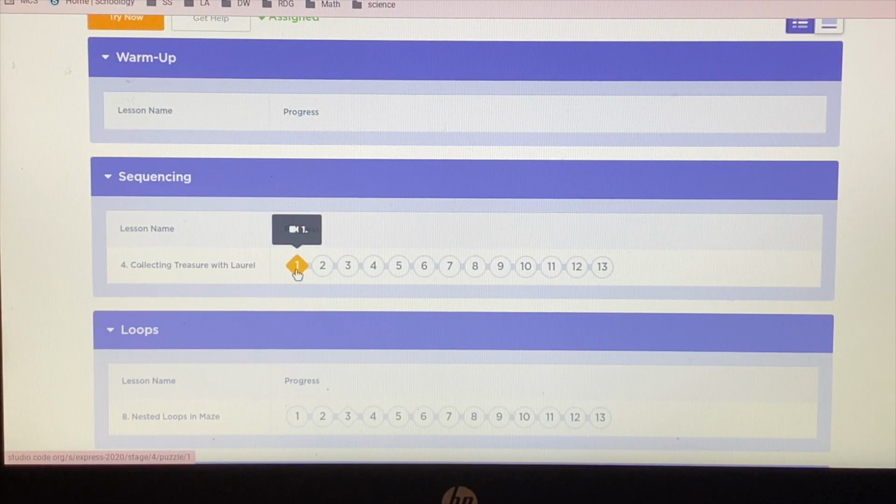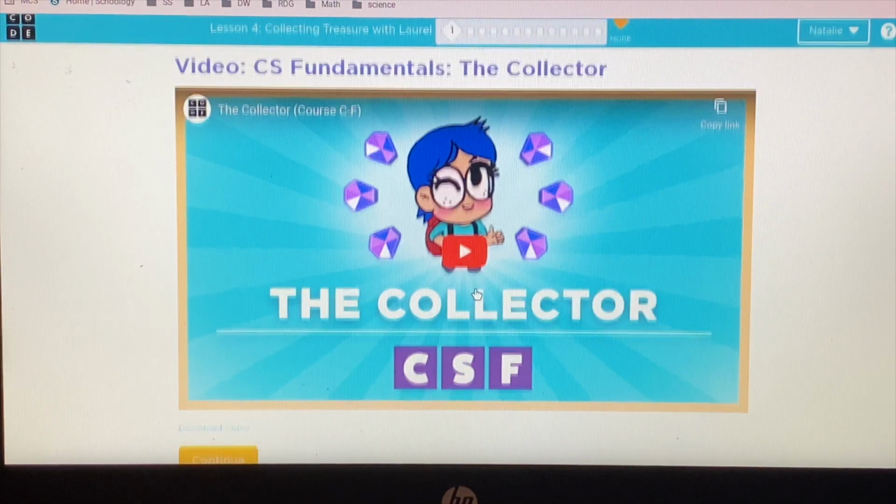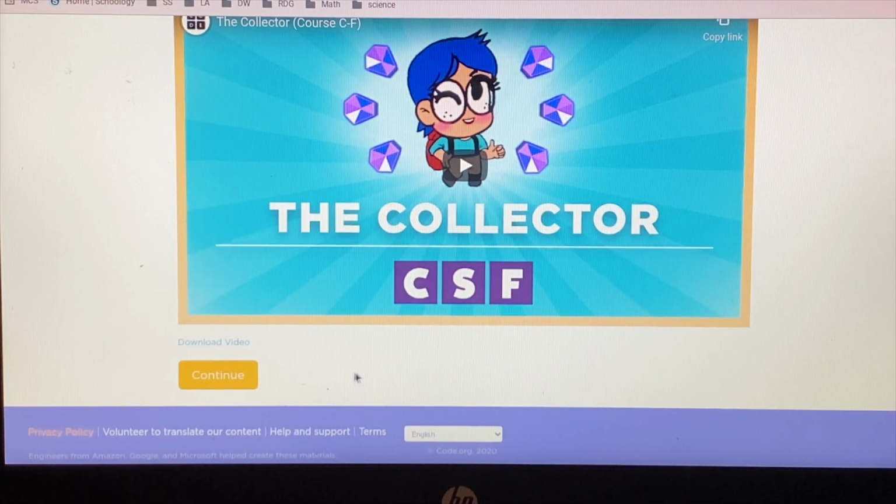So to get started, just click on the first activity, and it will give you a video explaining what to do, and when you've watched the video, then you can hit continue.